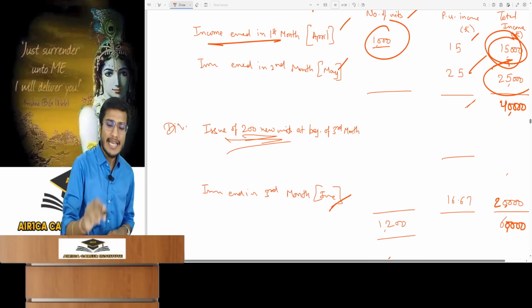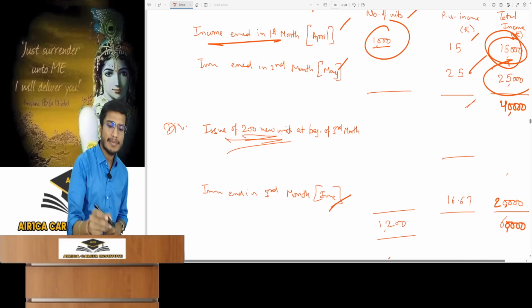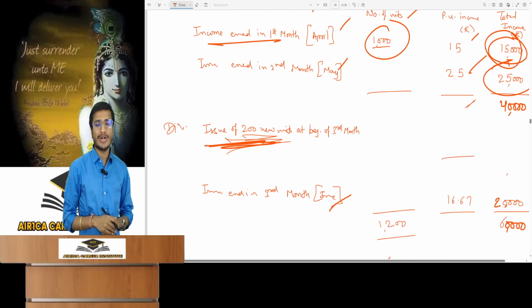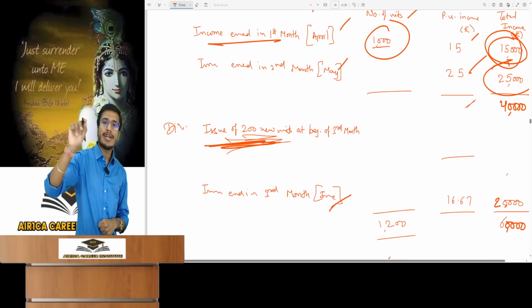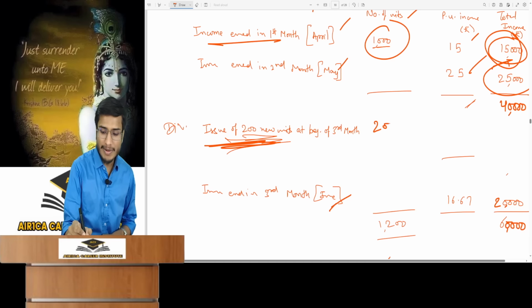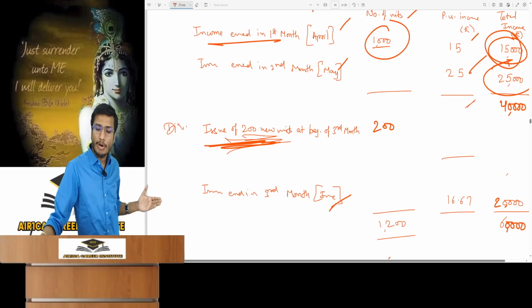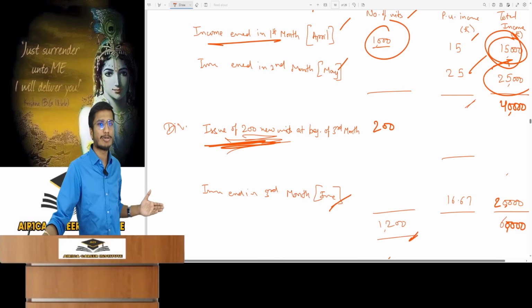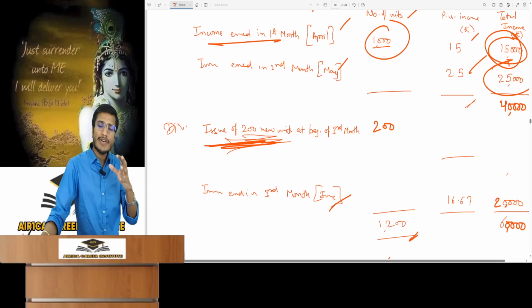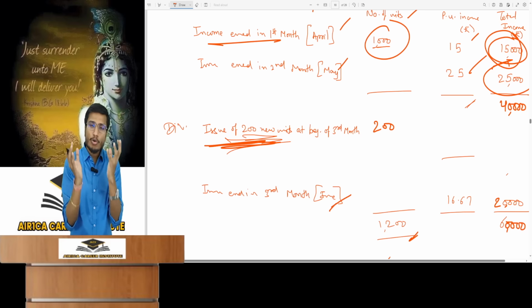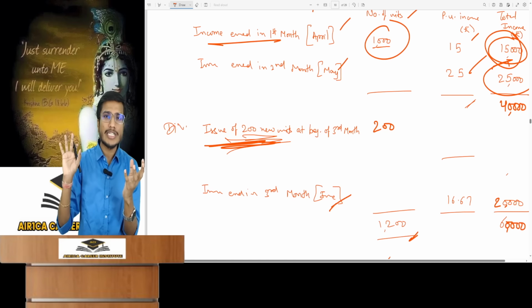Before that, at the beginning of the third month, meaning at the end of the second month, the mutual fund will issue 200 new units in the market. They are going to be issuing 200 new units in the market. Once 200 units are issued, the total units by the third month's end will be 1200. A mutual fund operates like this. So it earns income all at once and then checks total units issued in the market.